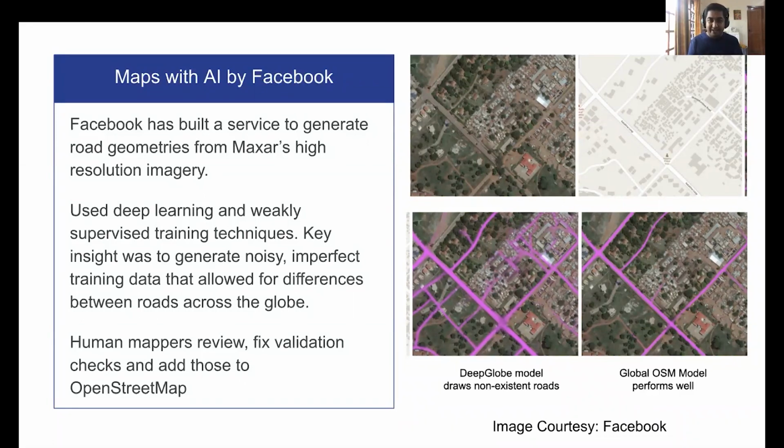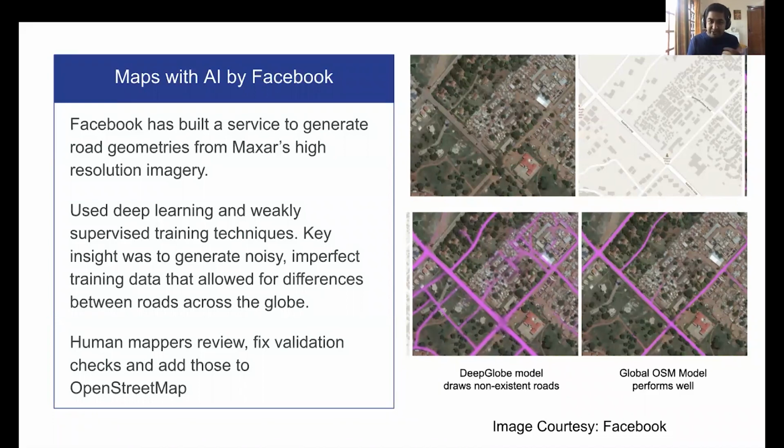One key insight that they found is that when you have training data, and you want to train a model to identify roads, if you give training data that is pixel perfect, where you can say these pixels are exactly roads, what happens is that the way roads are in different parts of the world are different. The road width can change. The satellite imagery resolutions are different. The satellite images also have built-in inaccuracies. So this pixel perfect model really doesn't perform well.